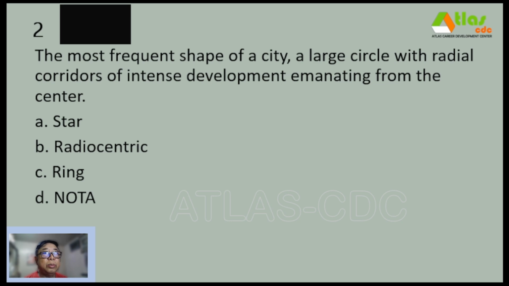So number 2, the most frequent shape of a city, a large circle with radial corridors of intense development emanating from the center. A. Star, B. Radiocentric, C. Ring, and D. None of the above.